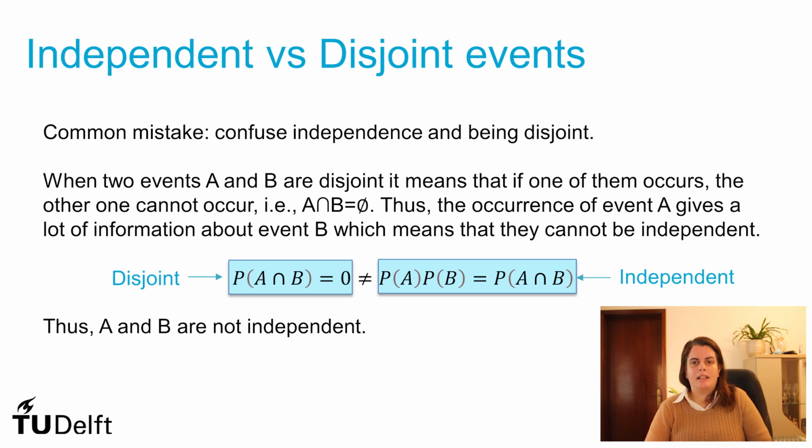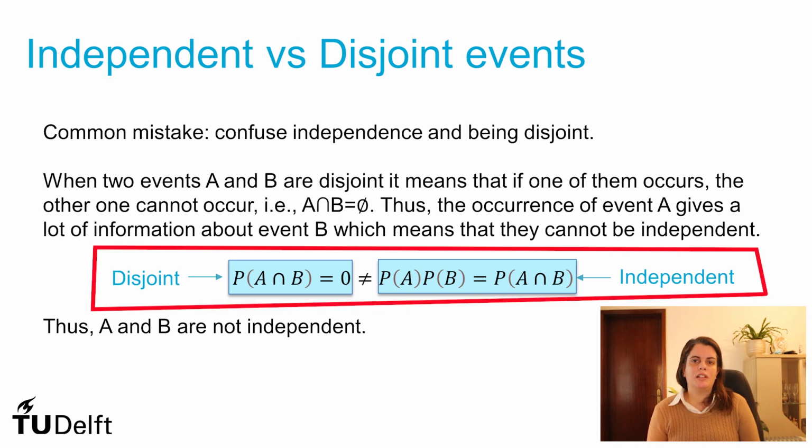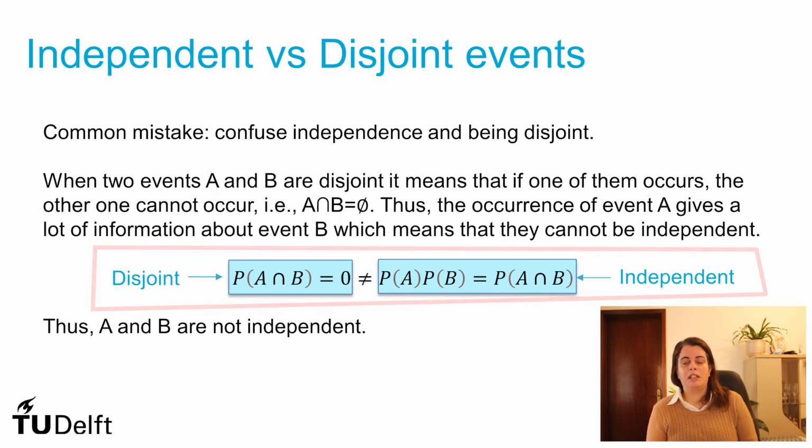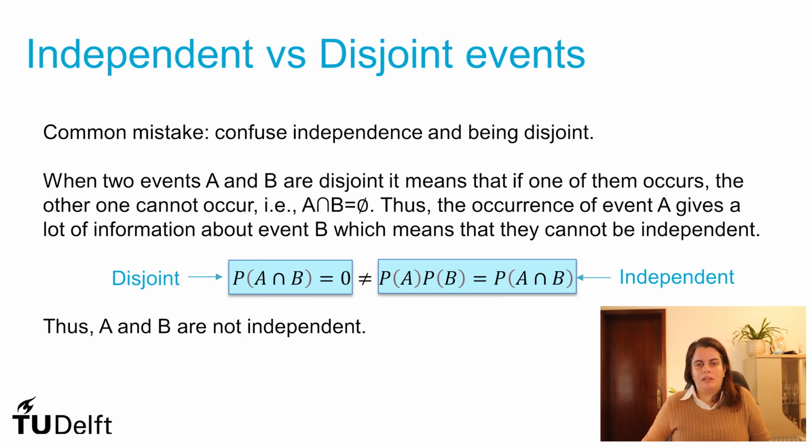But there is a common mistake in probability. Sometimes we confuse disjoint events with the concept of independence. And those are completely different. Because if you say some events are disjoint, you are saying that their probability of intersection equals 0. And if the probability of intersection equals 0, then it's not equal to the probability of A multiplied by the probability of B, meaning that they are not independent. And this is intuitive, right?